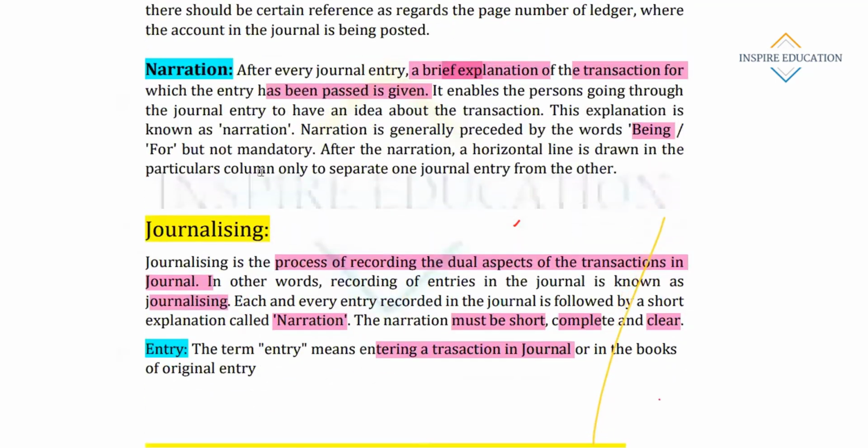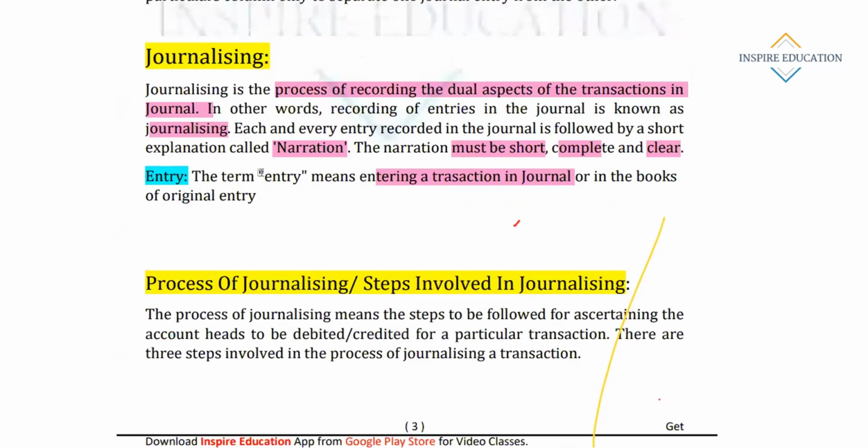Started with 'being'. Okay. Then we start journalizing. In exam questions also it is asked like pass the journal entries or journalize the following. Journalizing is nothing but, the name itself is self-explanatory. Journalizing is the process of recording the dual aspects of a transaction in the journal. In other words, recording of entries in the journal is known as journalizing, with a short explanation called narration. Narration must be short, complete, and clear. Narration should be very clear and very short. We should not describe a story in narration.